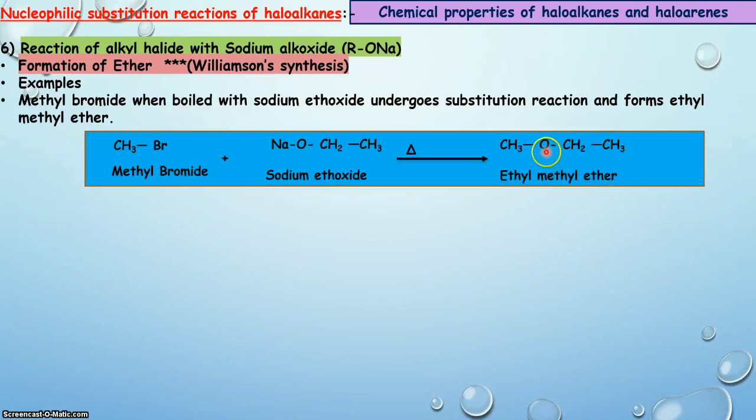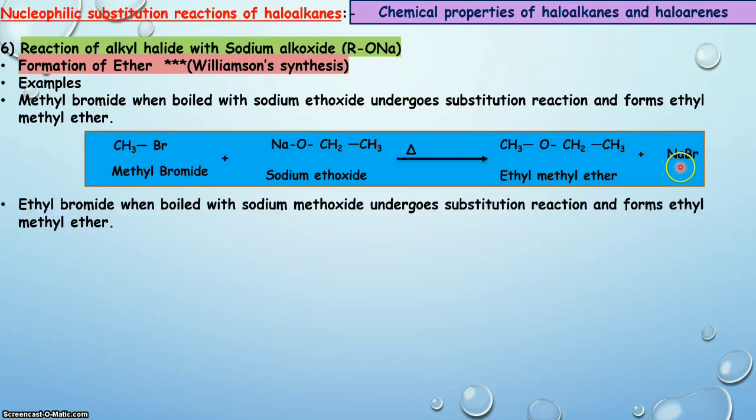You can observe here that on both sides of oxygen two alkyl groups are there. One is methyl, the other is ethyl. As alphabetically E comes first, the product name is ethyl methyl ether, while the byproduct is NaBr.